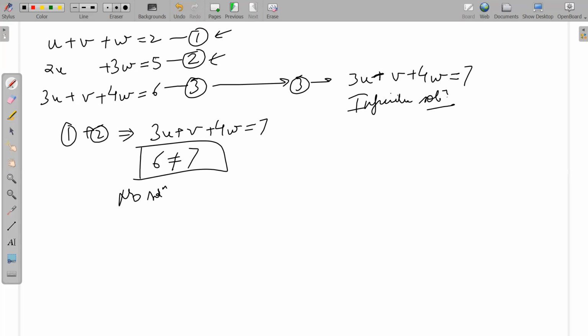Why will you have infinite solutions? Because you now have 2 independent equations and 3 variables. If your number of variables is smaller than the number of equations, what do you get? No solution. Sorry, if the number of variables is larger than the number of equations, you have infinite solutions.